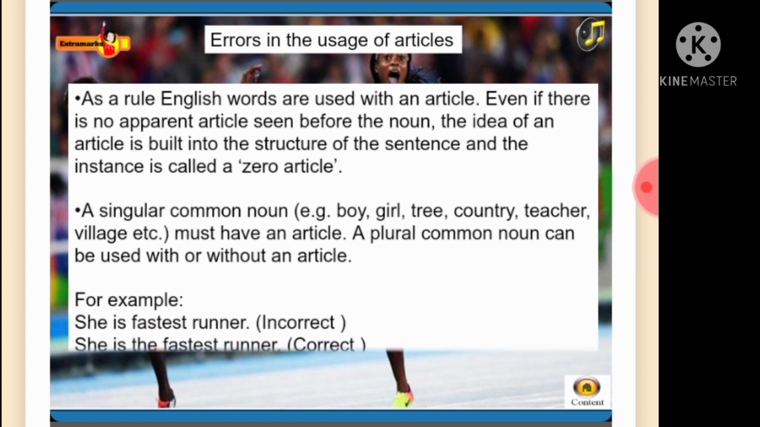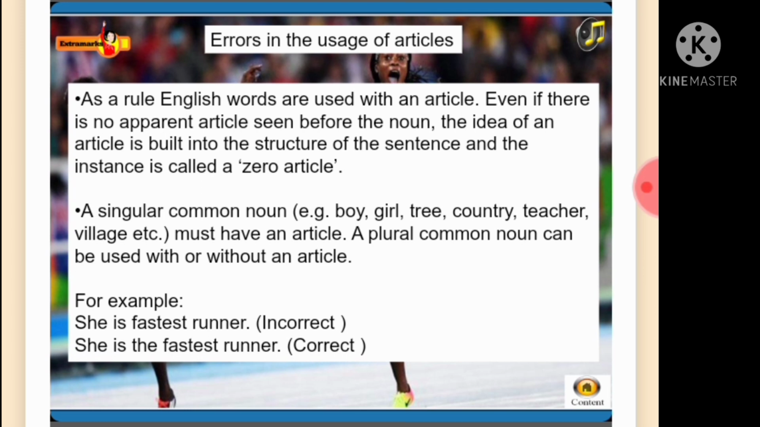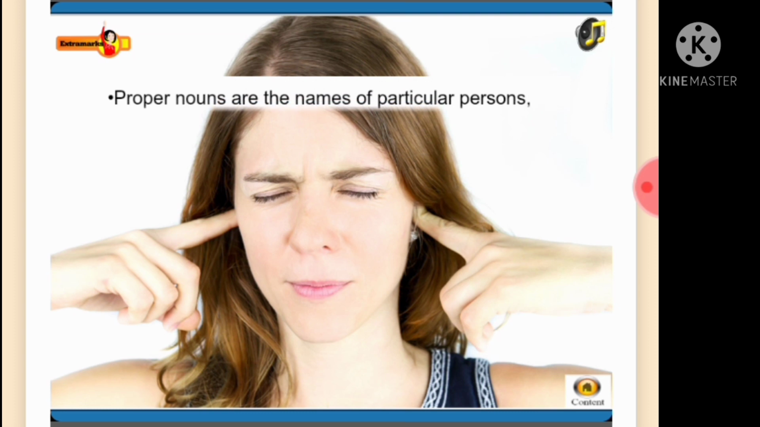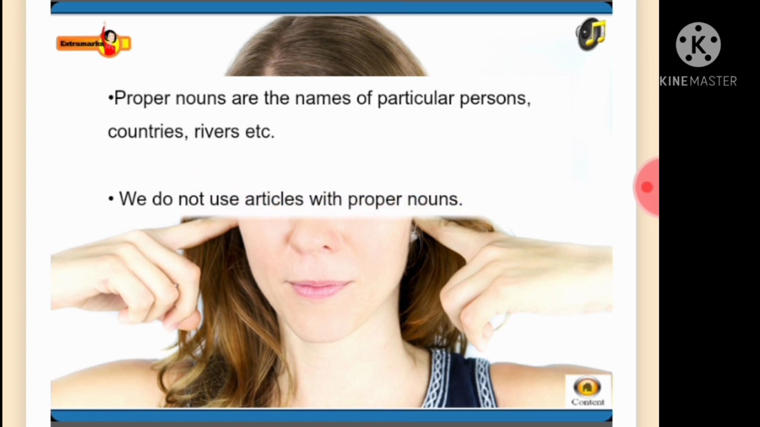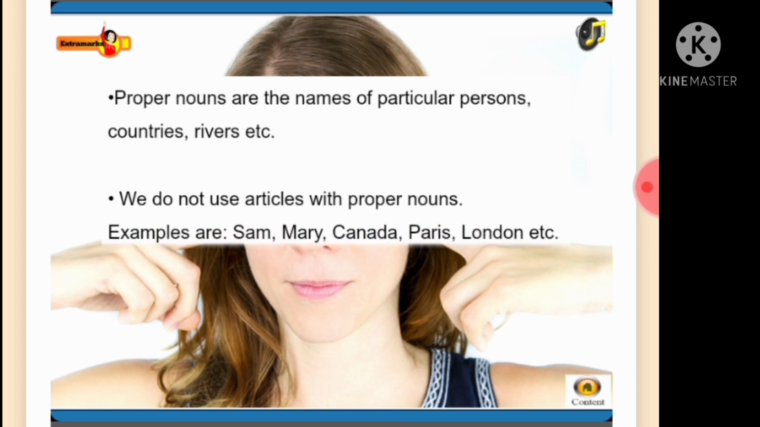For example, she is fastest runner. This is an incorrect sentence. The correct sentence is, she is the fastest runner. Proper nouns are the names of particular persons, countries, rivers, etc. We do not use articles with proper nouns. Examples are Sam, Mary, Canada, Paris, London, etc.